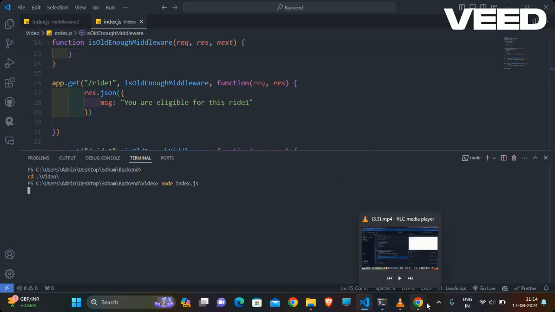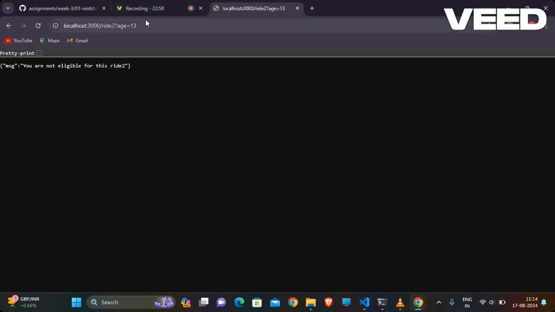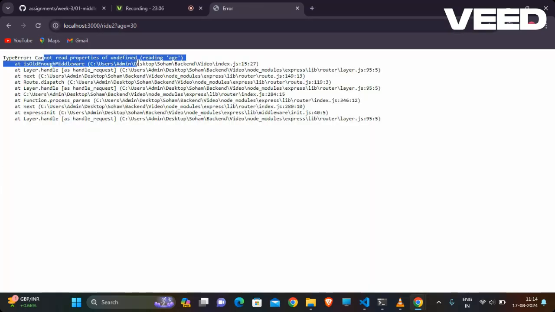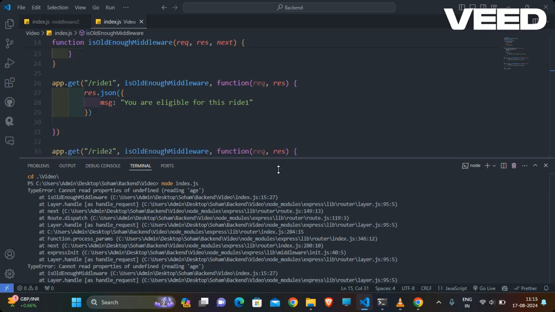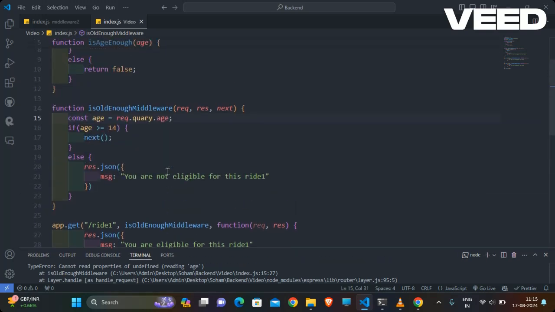I might be thinking, yes. So let me show something: consider my age is 30, or cannot read property, undefined reading age, old, if old in a middleware. This will be giving one error message, cannot read property of undefined, age will be undefined.